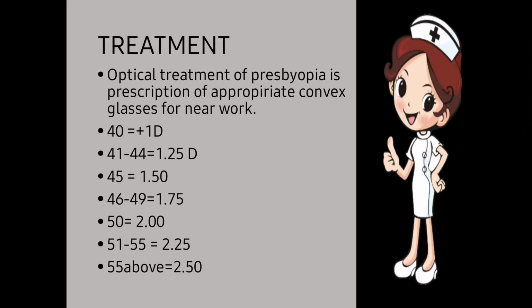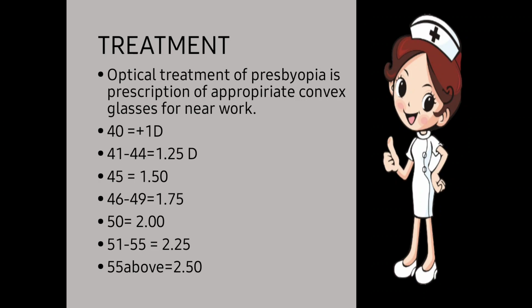Next one, treatment. Optical treatment of presbyopia is prescription of appropriate convex glasses for near vision. We will always advise plus glasses for the near vision. So according to the age group, we will give the patient the near addition power. At the age of 40, we will give plus 1 diopter. Age 41 to 44, we will give plus 1.25 diopters. At the age of 45, we'll give 1.5 diopters. At the age of 46 to 49, we'll give 1.75 diopters. At the age of 50, plus 2 is given. At the age of 51 to 55, plus 2.25 is given. And at 55 or above, we'll give 2.5 or 2.75, at which the patient becomes comfortable. This additional near power is given.